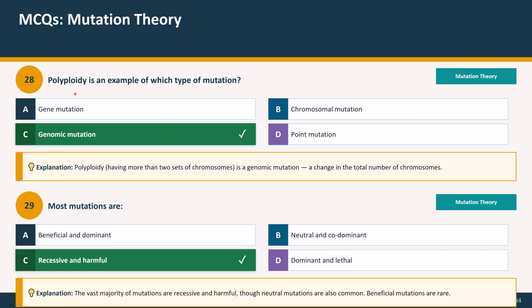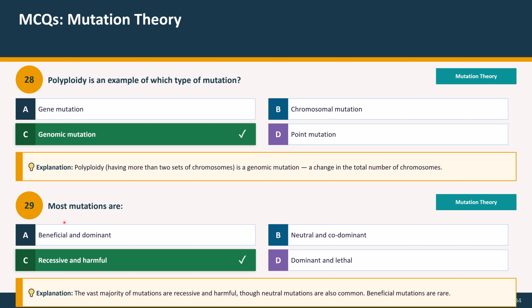Question 28. Polyploidy is an example of which type of mutation? A. Gene mutation, B. Chromosomal mutation, C. Genomic mutation, and D. Point mutation. The correct option is genomic mutation. Explanation: polyploidy, having more than two sets of chromosomes, is a genomic mutation, a change in the total number of chromosomes.